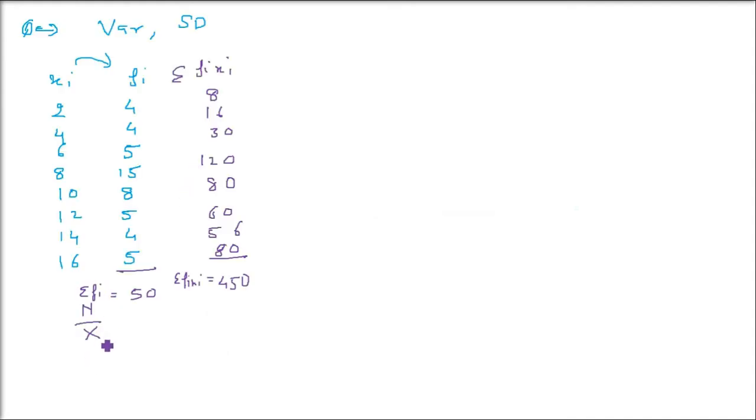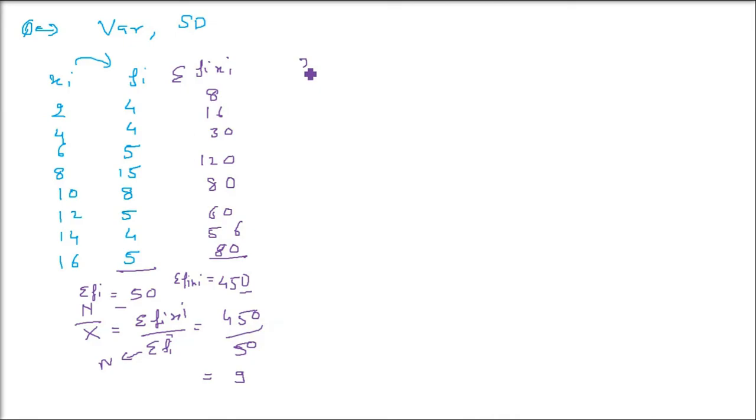Without that, we will not be able to solve this. We know the formula of X bar: sigma Fi Xi by sigma Fi. I is just a subscript, representing that each value has to be taken. So sigma Fi Xi is 450 and sigma Fi is 50. What do you get? You get 9. Now you have got X bar.